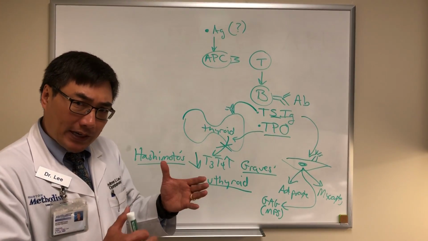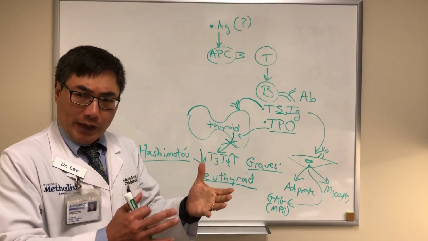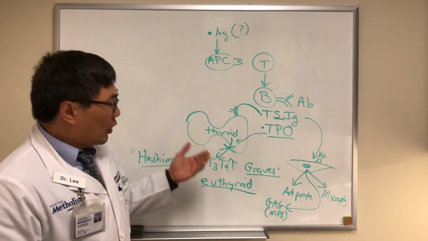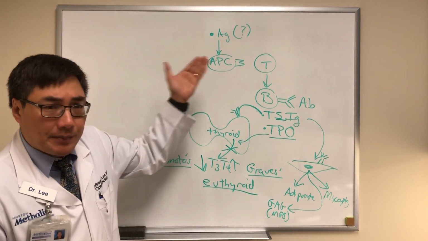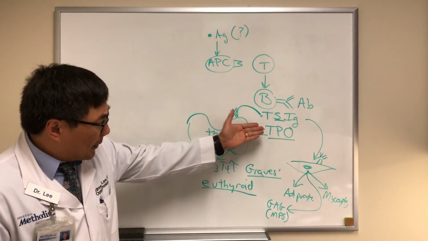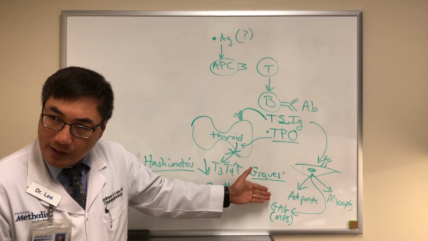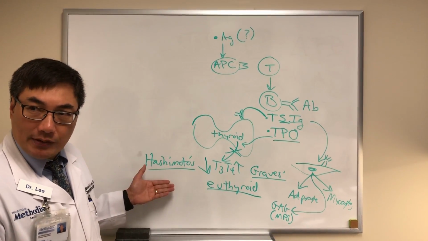And if the muscles get big enough, they'll press on the optic nerve in the orbital apex, causing a compressive optic neuropathy. So, in summary, all of the features of thyroid disease can be explained by the immunology. The antibody, TSIG, stimulates the thyroid and causes Graves' hyperthyroidism, or a destructive antibody causing low thyroid, Hashimoto's thyroiditis.